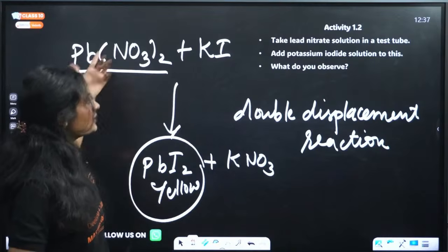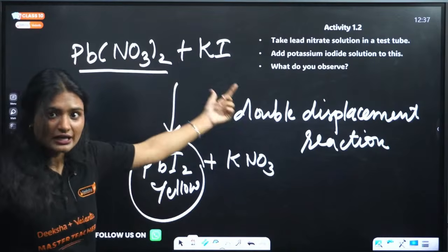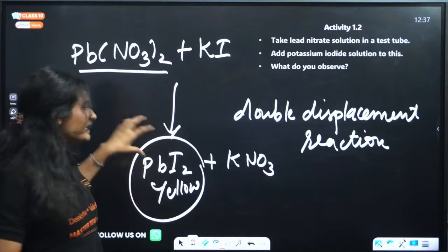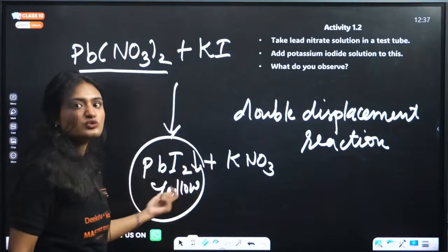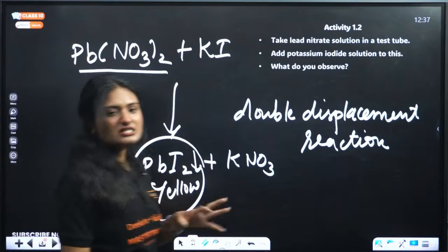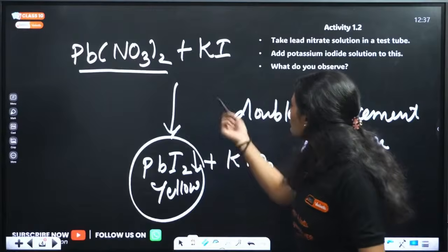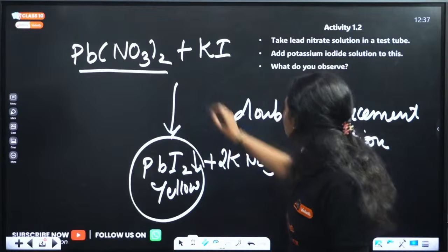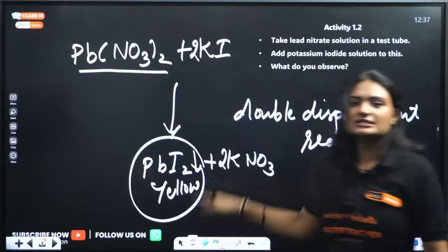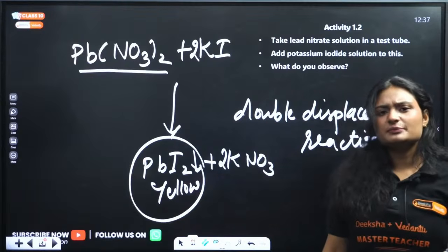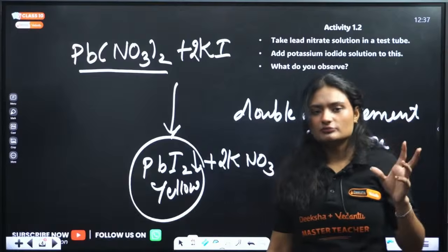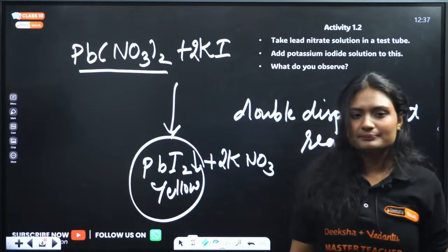Now, if we treat lead nitrate with potassium iodide, what will we observe? We will observe a double displacement reaction, and a precipitate of lead iodide will be formed, which is yellow in color, right? If you want to balance it, just add 2 here and a 2 here. Now, this reaction is completely balanced. This is a precipitate. You know, there is one other name of precipitate, and what is that name?